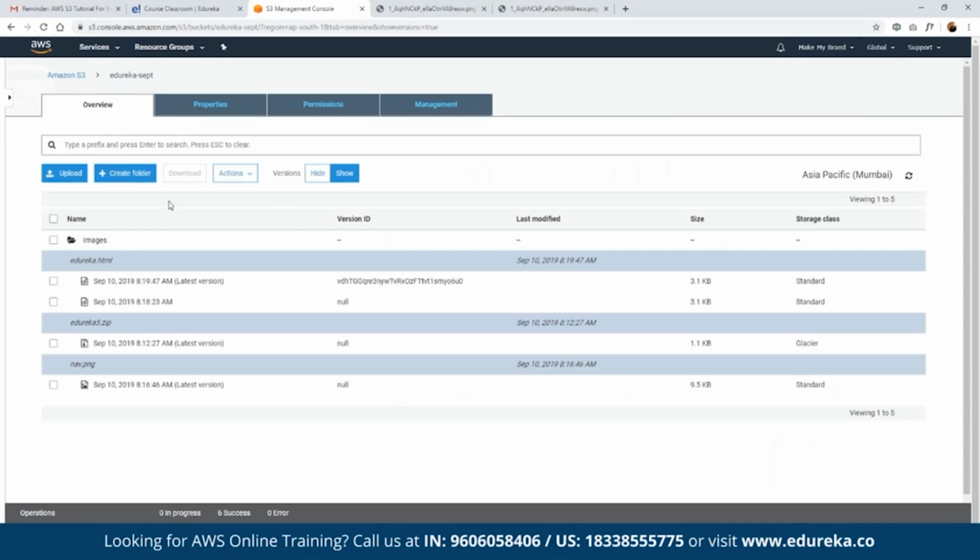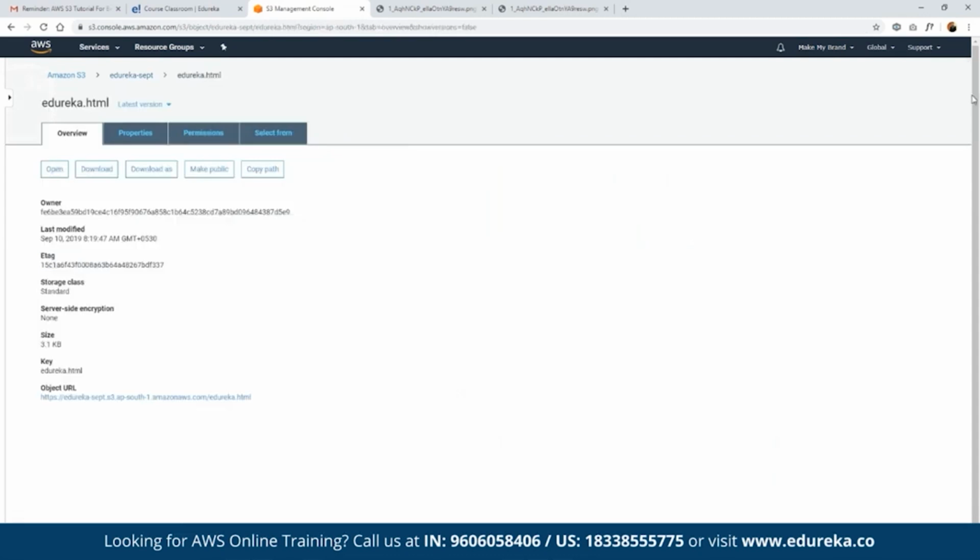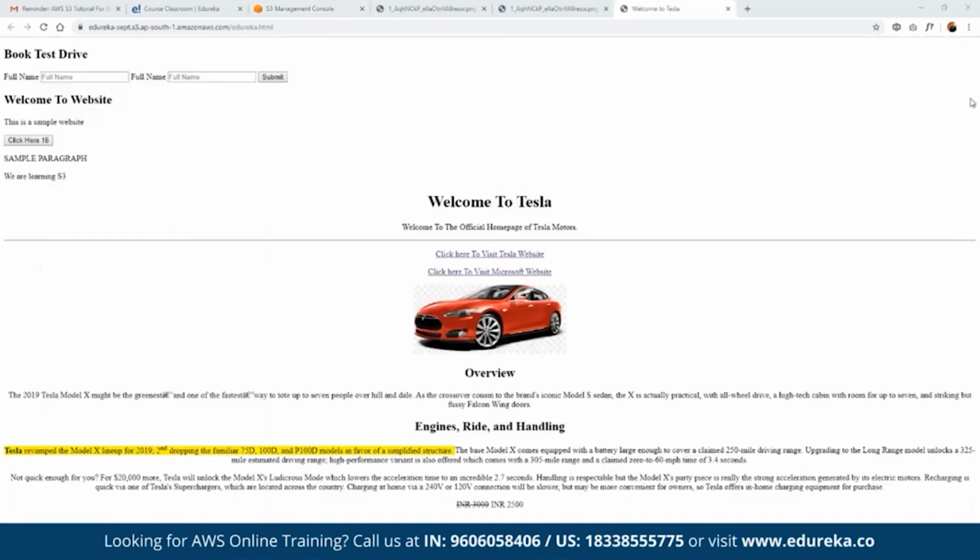Now once we have this created, we can go back to our versions here. Suppose here we have the website. If we want to see this website in live preview, we can click on the file, and now we have the static website being deployed as part of S3 storage. And if we want to deploy this website using a temporary URL offered by AWS, then we have another service.